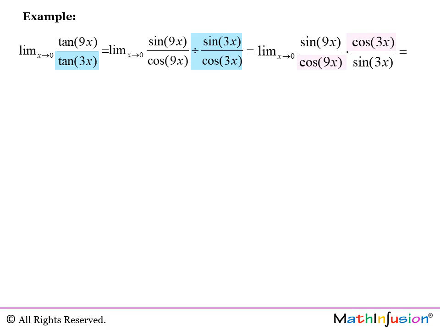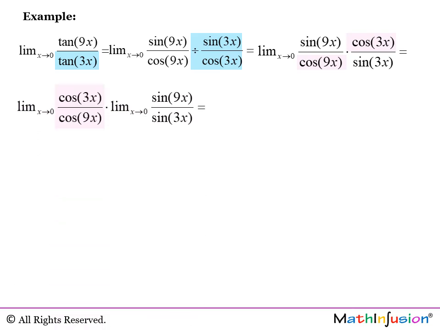Now I want to take those to the side because I know that cosine of 0 is 1. So cosine of 3x over cosine of 9x is just 1 when I take the limit as x approaches 0.